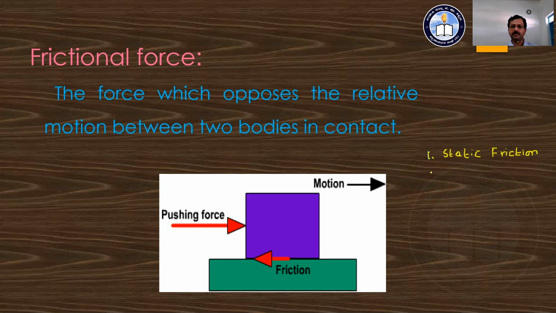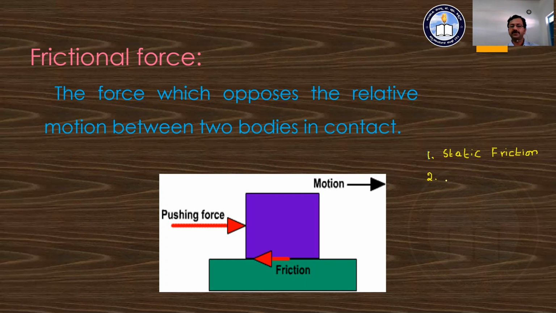Up to just a moment, we are going to say there is some force acting between the two bodies, so there is some frictional force acting there. That force is known as static friction. That means it is a friction which keeps the body at rest when a force acts over the surface. That force is known as static friction.